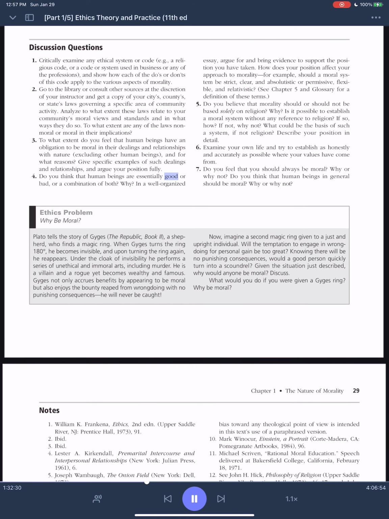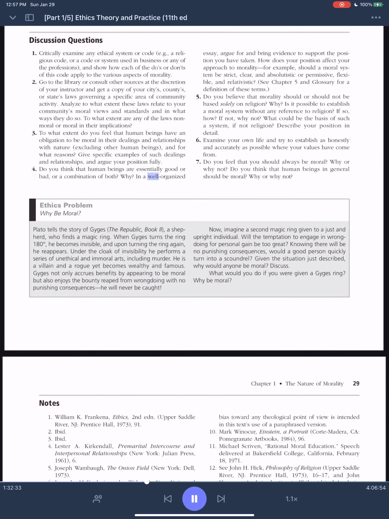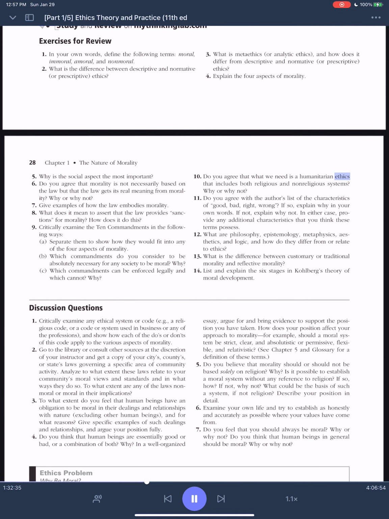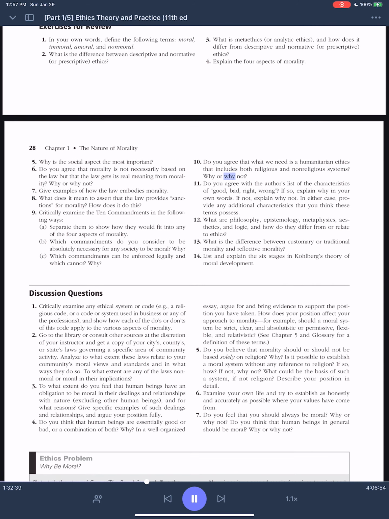4. Do you think that human beings are essentially good or bad, or a combination of both? Why? In a well-organized essay... 10. Do you agree that what we need is a humanitarian ethics that includes both religious and non-religious systems? Why or why not?